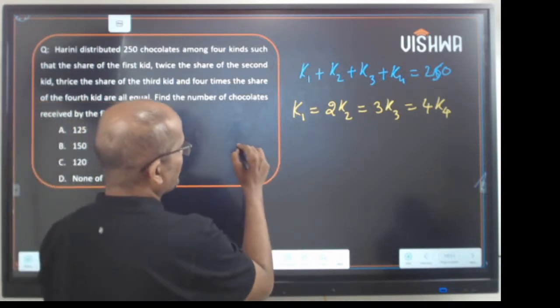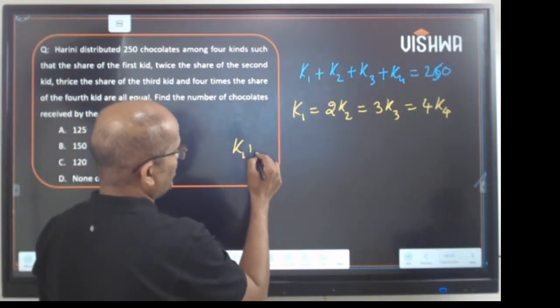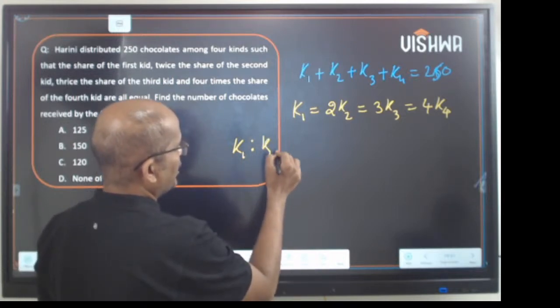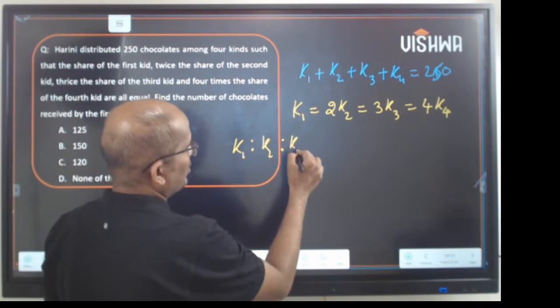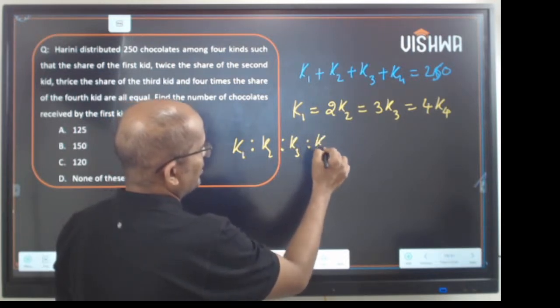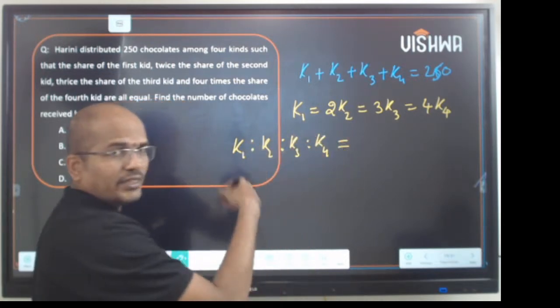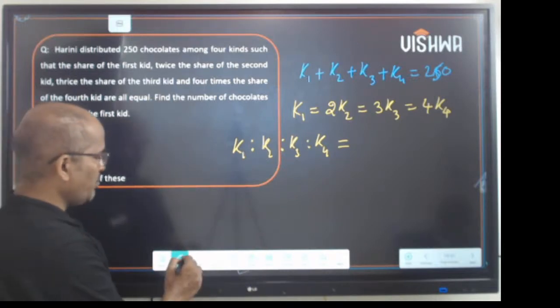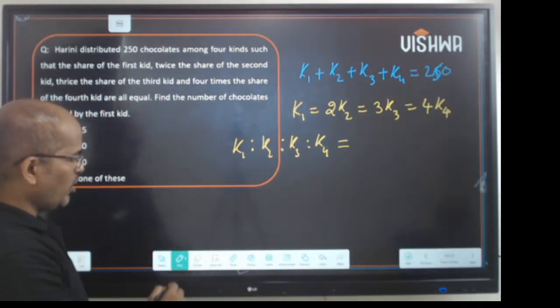Now from this, K1, K2, K3, K4, how do you get this? It's hardly a couple of seconds. You can do it in many ways, but I'll tell you one way.